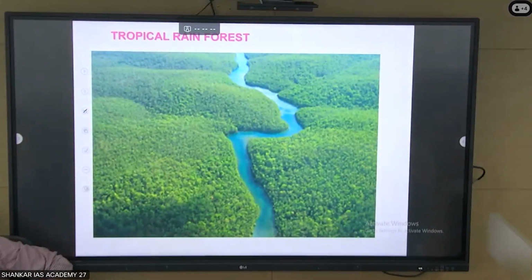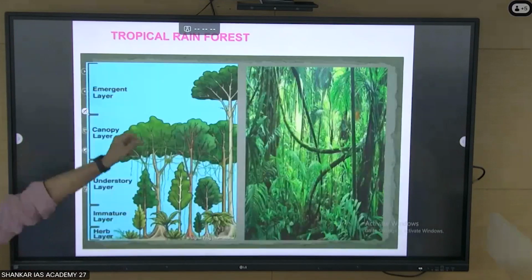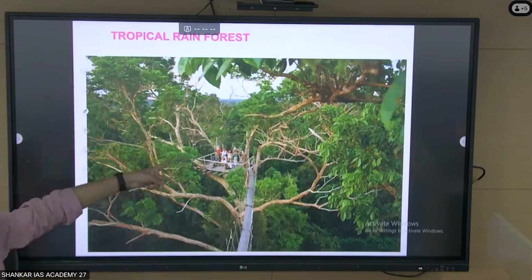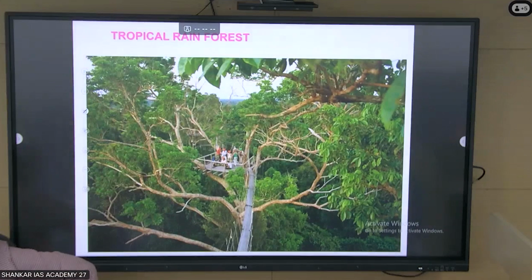You see this? This is how a tropical rainforest will look. The trees will grow very tall and form a multi-layered canopy. So listen to me here first. The canopy is a very large canopy. Generally they call it a multi-layer canopy, normally divided into 4 layers, like emergent layer, canopy layer, understory layer. You can even put a platform and do research. Such a large canopy you will find.